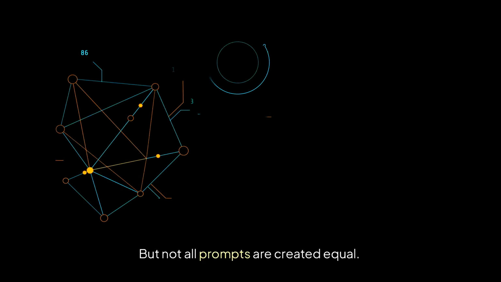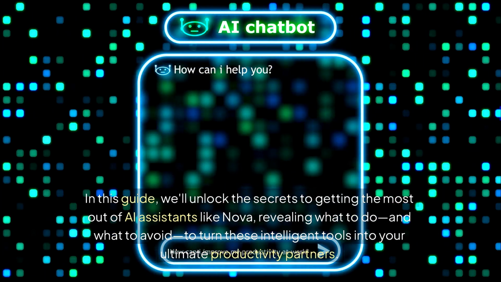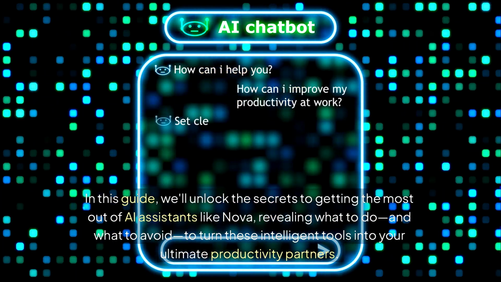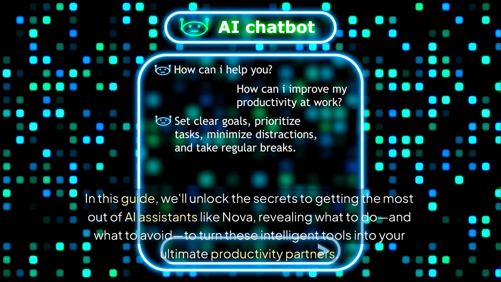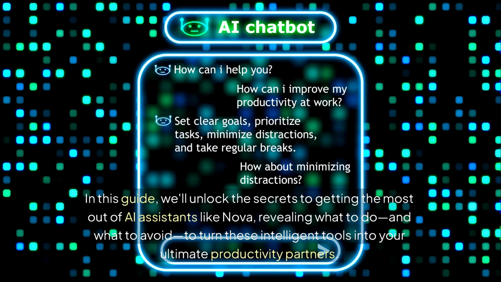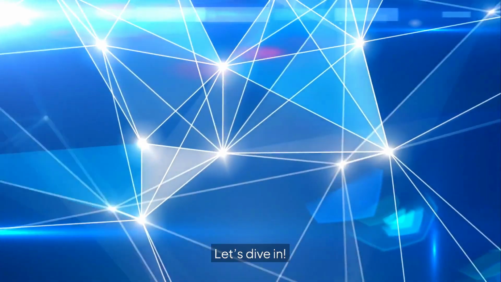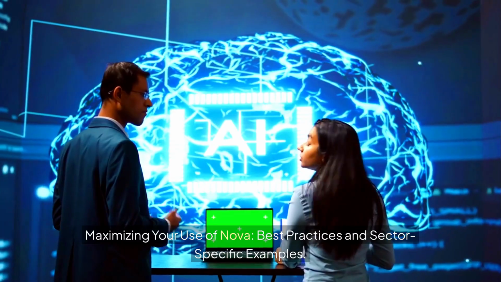But not all prompts are created equal. The difference between vague questions and precise, well-crafted instructions can mean the world in the quality of the responses you receive. In this guide, we'll unlock the secrets to getting the most out of AI assistants like Nova, revealing what to do and what to avoid to turn these intelligent tools into your ultimate productivity partners. Ready to elevate your AI game? Let's dive in.